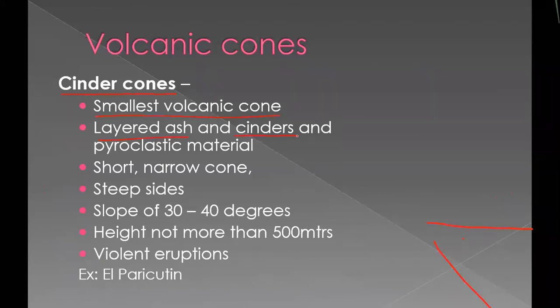So it is layers of ash and cinder and pyroclastic material. Just remember this: these are made up of alternate layers. I'll give an example. You can see here, this is a volcano. Okay. So there will be alternate layers of